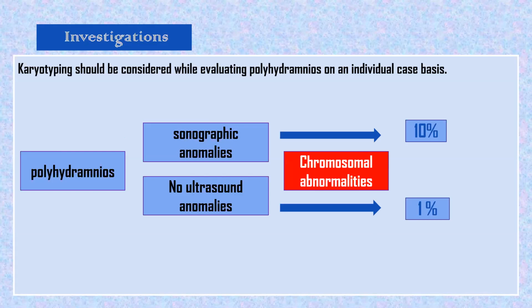Okay, when there is polyhydramnios, we do an ultrasound. Ultrasound will show one of two things: either there is no anomaly, or yes, there are anomalies. When ultrasound shows no anomalies, still a 1% possibility is there of some chromosomal associated abnormalities. When ultrasound shows some anomaly, there is a 10% possibility of chromosomal abnormalities.